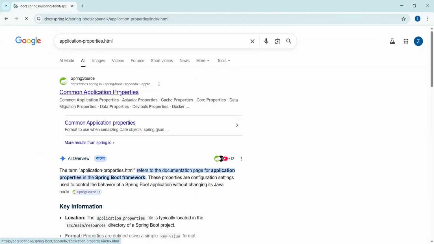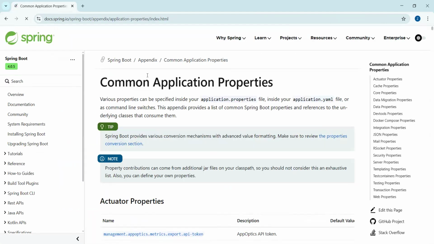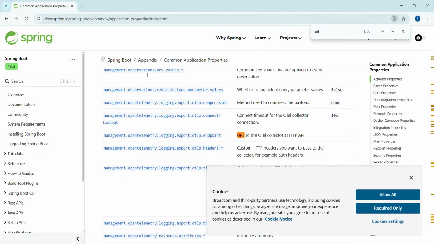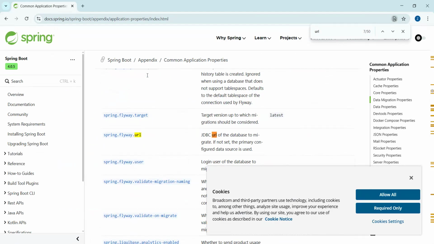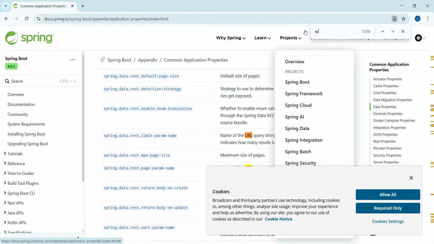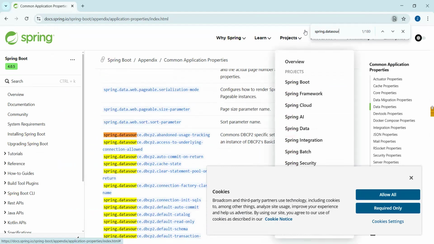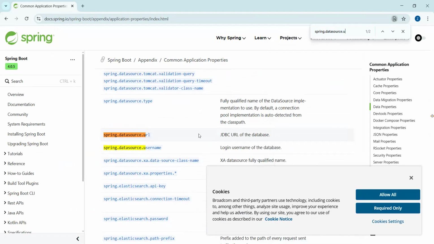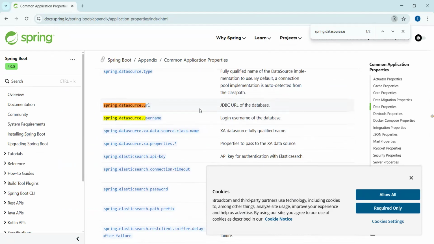Let me go anywhere, for example, Control F, search for URL. Or simply let me search for datasource in spring.datasource.url. Okay, so some predefined keys, right? Are you observing? Some predefined keys. What is the purpose of this one?